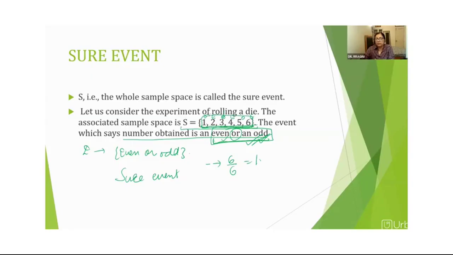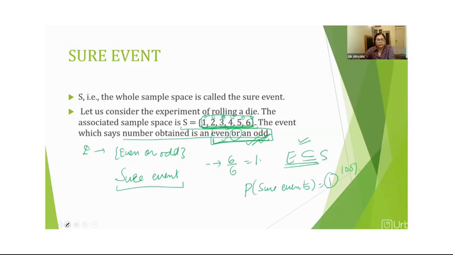The whole sample space E is the improper subset of S. We had learned about improper subsets: the whole set is a subset of itself. When the whole set is its own subset, in that case the event is a sure event. And the probability of sure events is 1, which gives us 100%.